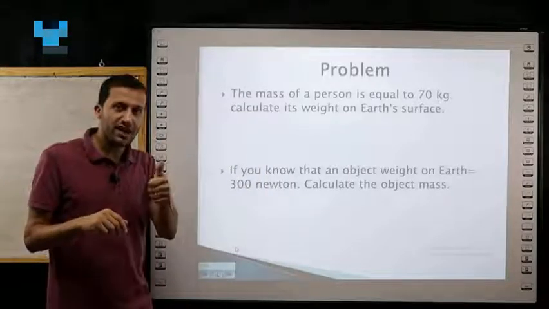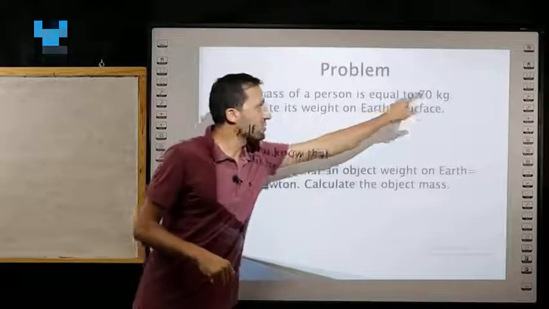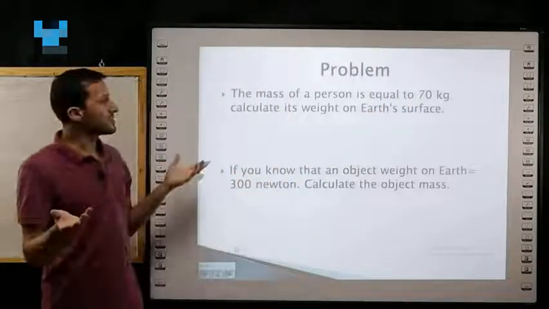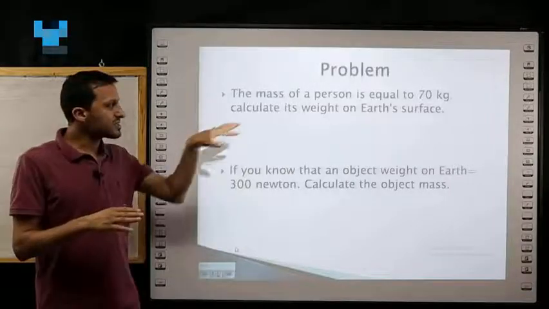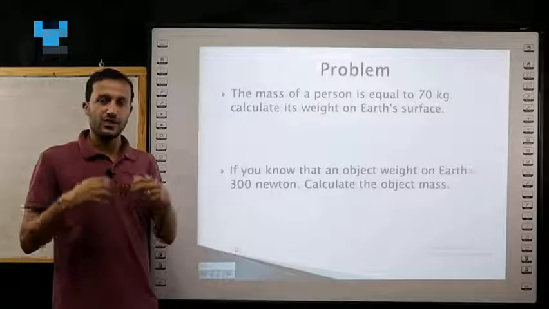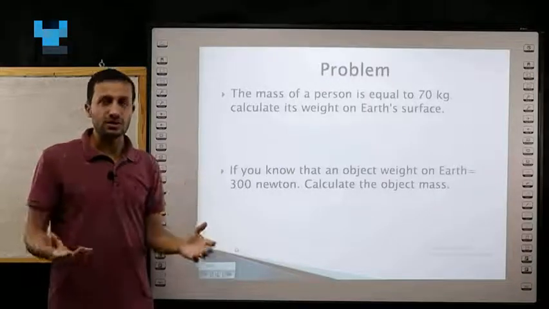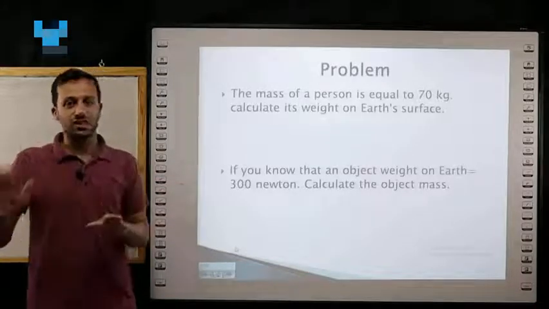Number 1, mass. Number 2, the gravitational force. We have mass equal to 70 kilograms, but there is no mention of gravitational force. In this case, we will use gravitational force equal to 10. If he didn't mention the gravitational force in the problem, you will use it as 10.